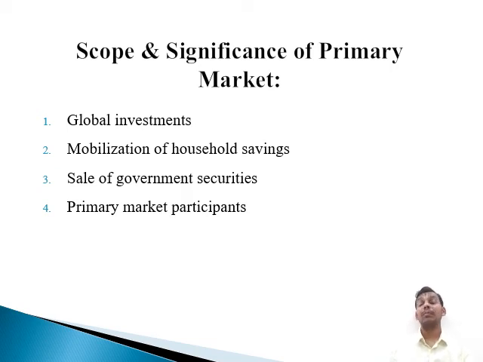Last is the primary market participants. Here the question comes, who can be the primary market participants?